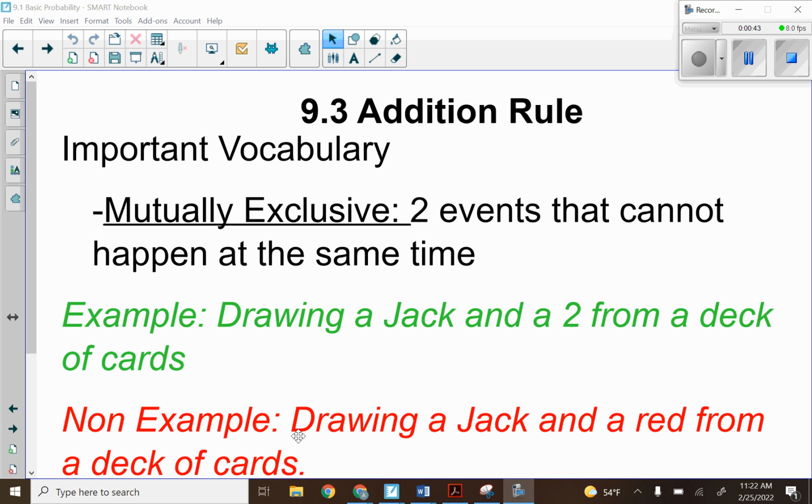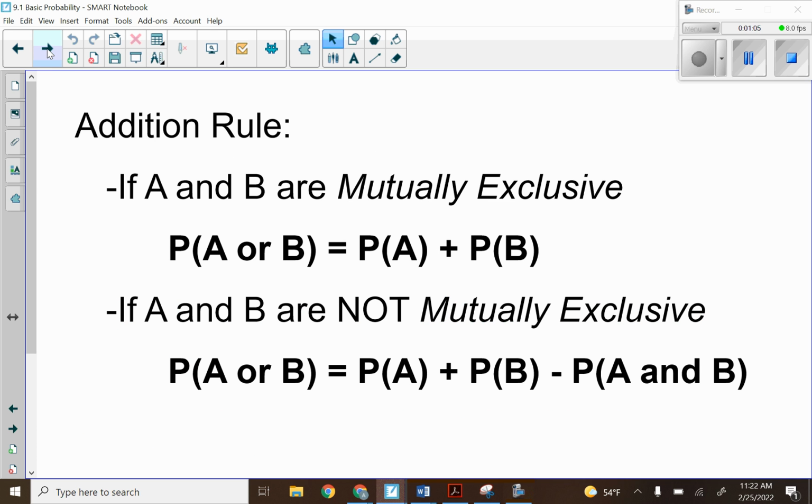Now, a non-example, drawing a jack and a red from a deck of cards, those would not be mutually exclusive because we could draw a red jack. So that's part of our addition rule. Why you need to know mutually exclusive is it's going to determine what you do.